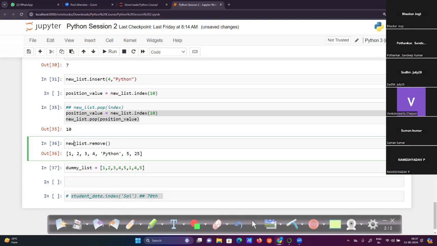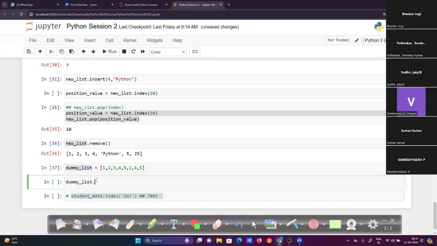Then dummy list dot remove of 1. If I enter the value 1, it will remove the first occurrence, the 0th index value. It will not remove the other value. It will only remove the 0th index value.